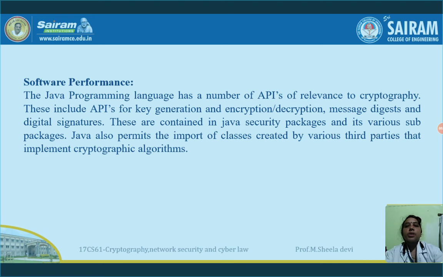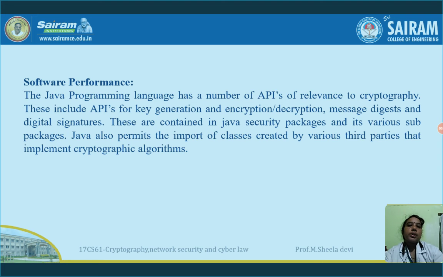Next, why we use RSA is software performance. If you find that the modulus and multiplication operations are very complicated, they can be embedded. Like in the Java programming language, we have a number of APIs, application programming interfaces, which help in key generation, encryption, decryption, message digest, and digital signature.